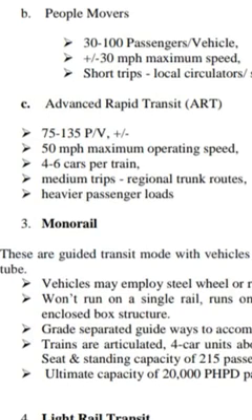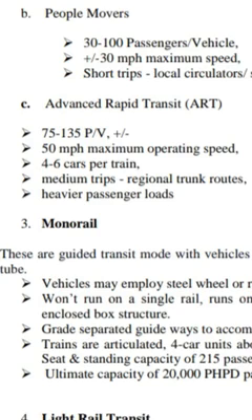Next is the advanced rapid transit. In this advanced rapid transit, they can move around 175 to 135 passengers per vehicle, plus or minus. They can go to a maximum operating speed of about 50 miles per hour. Here you can take 4 to 6 cars per train.